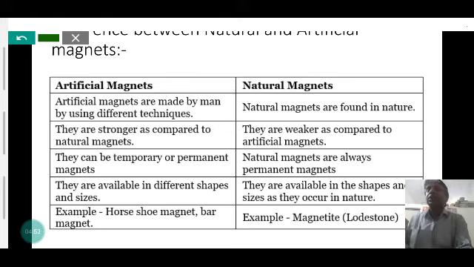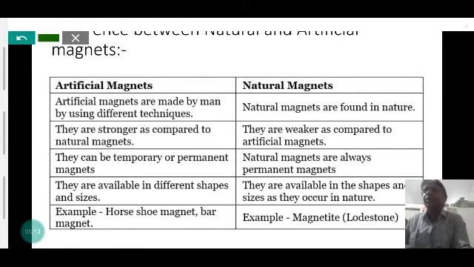Electricity is also used, and some mechanical processes are also used, to make an artificial magnet from natural magnet. A natural magnet is found naturally in nature, but an artificial magnet is made by different processes.